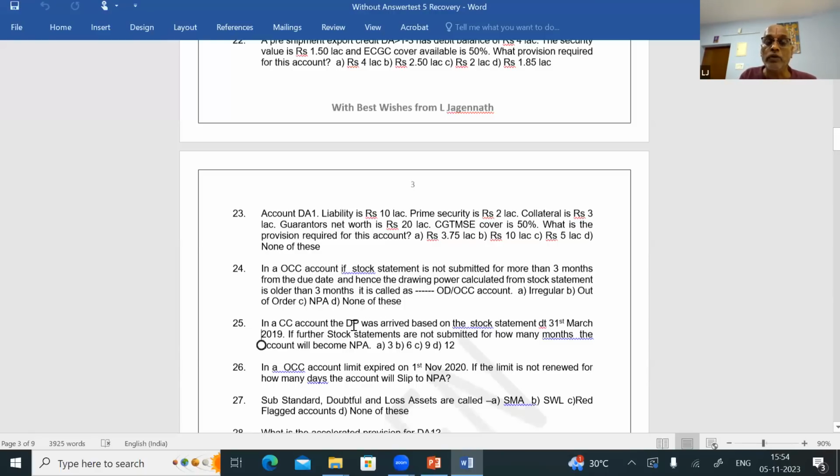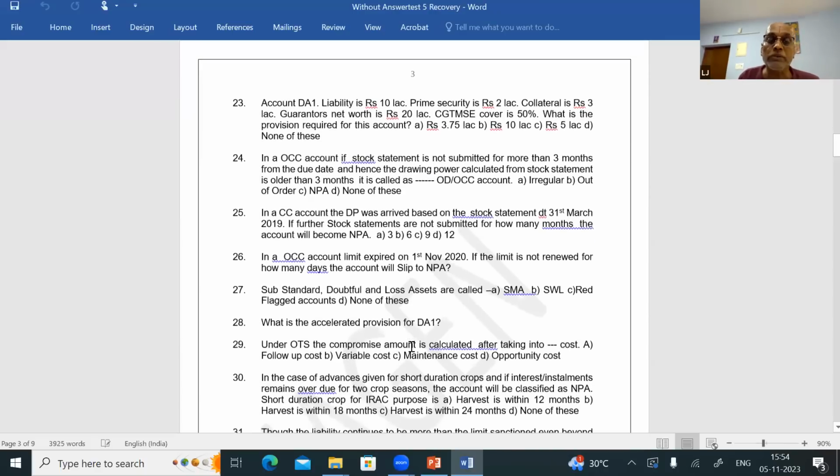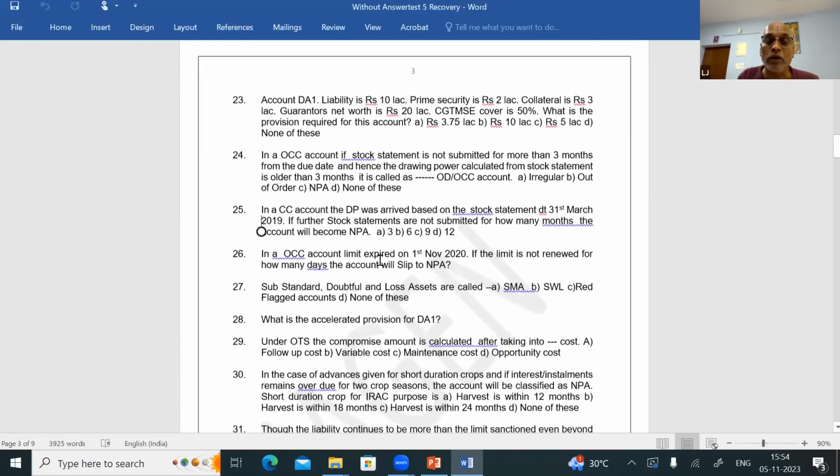In an ODOCC account, the DP was arrived based on the stock statement of 31st March 2019. If further stock statements are not submitted for how many months will the account become NPA? For the next 6 months. Question number 25, answer is B. Question number 26. In a CC account, the limit expired on 1st November.